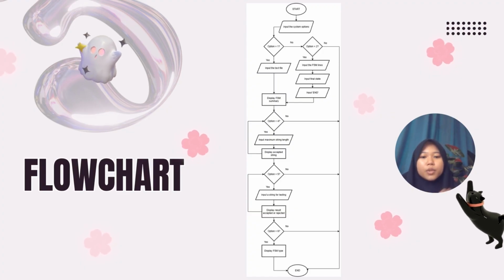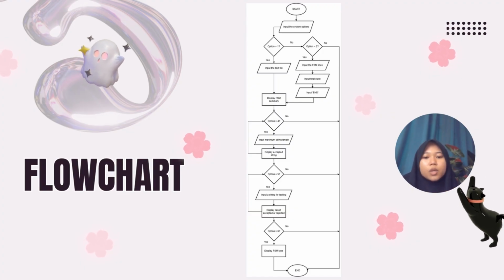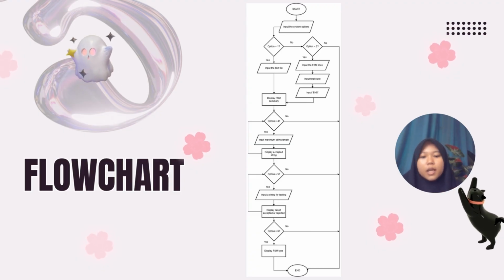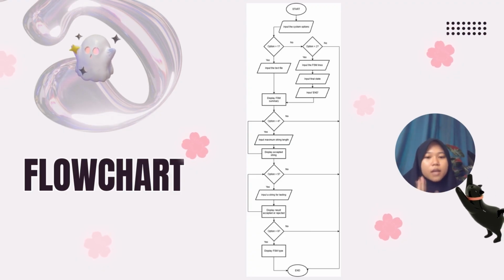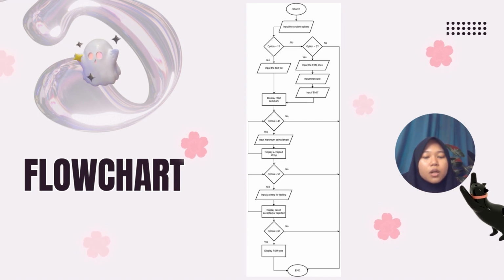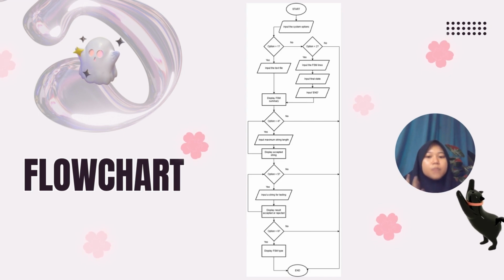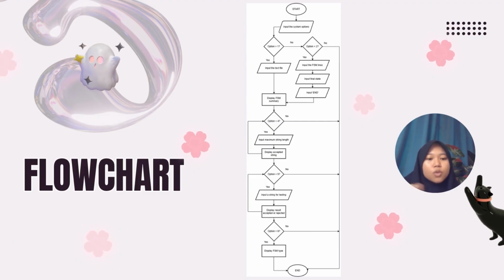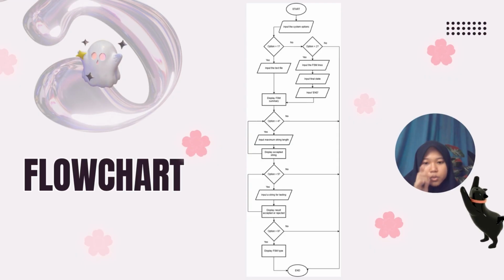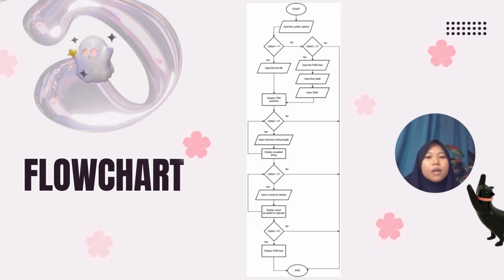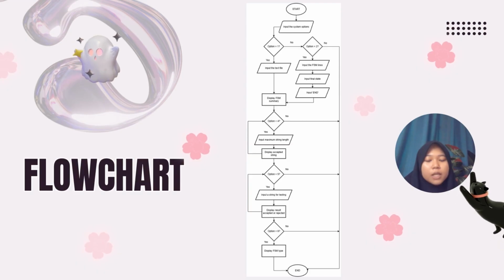After they input the FSM lines, they need to input the final state. For example, S4. So that is the final state. And then once they are done, they need to input N. For both options, they will be displayed with the FSM summary. And then after that, they can choose option 4 if they want to know the accepted strings based on the FSM lines that they have already input before.